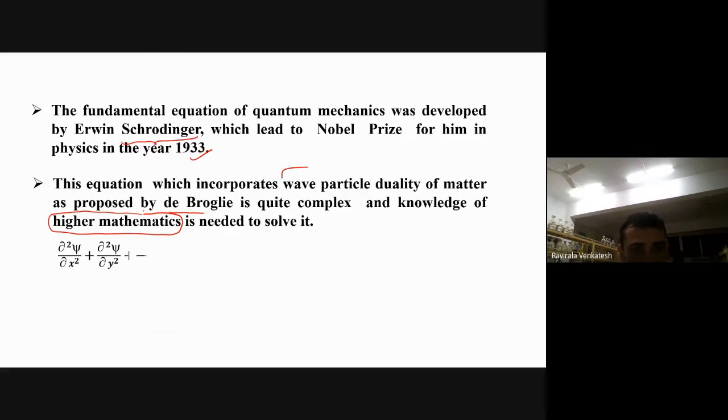Now, what is the expression given by the Schrodinger equation? It is del square psi by del x square plus del square psi by del y square plus del square psi by del z square plus 8 pi square m by h square (E minus V) into psi is equal to 0. This is called the Schrodinger equation.